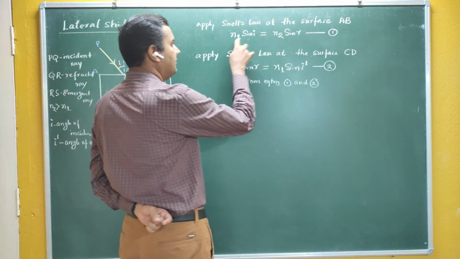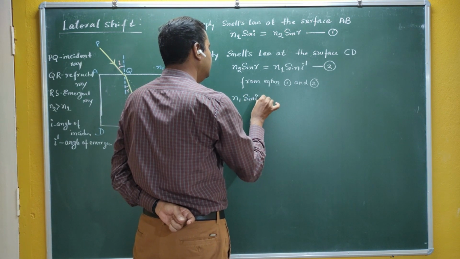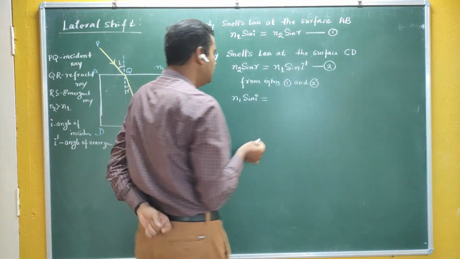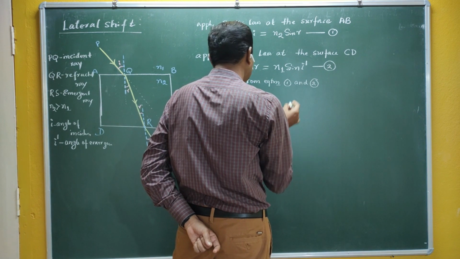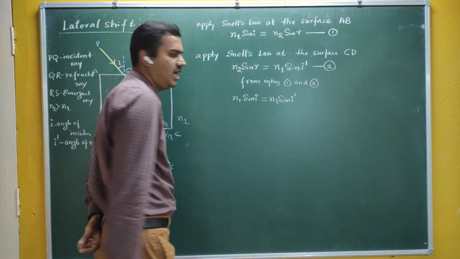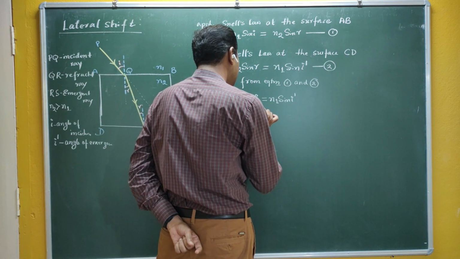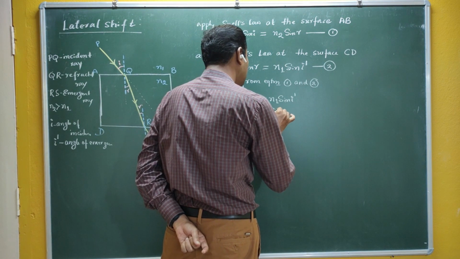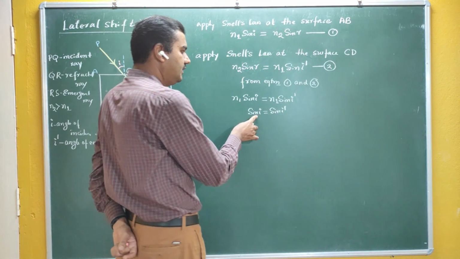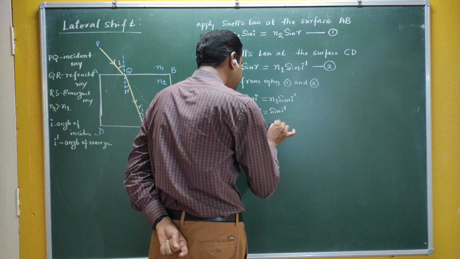So if I compare equation 1 and 2, I can say that n1 into sine of i is equal to n2 into sine of r, and n2 into sine of r is nothing but n1 into sine of i dash. Therefore, n1 into sine of i is equal to n1 into sine of i dash. You can see here the n1 gets cancelled. Therefore, sine of i is equal to sine of i dash. If the sines are the same, then the angles must also be the same. Therefore, i is equal to i dash.